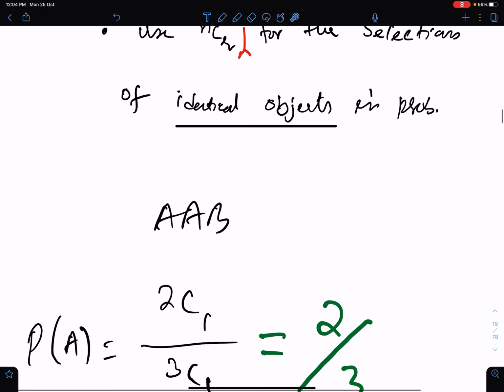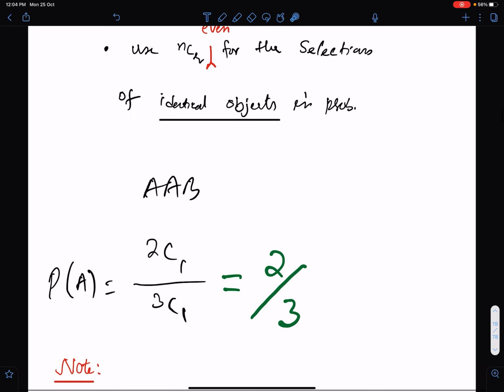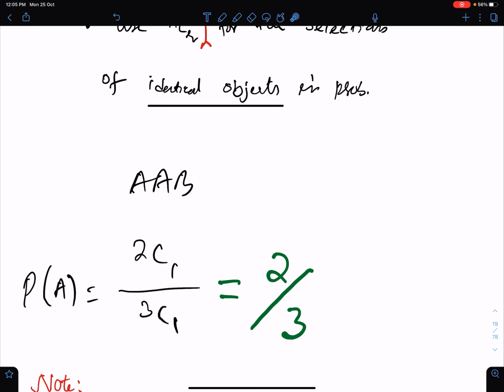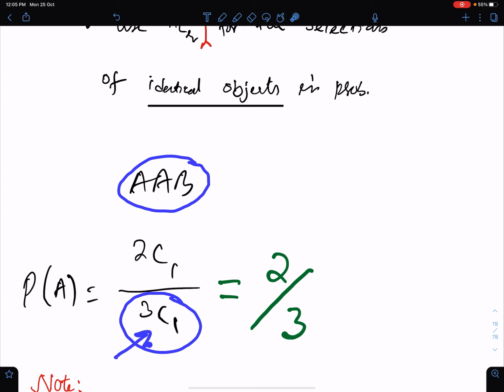For example, if we need the probability of letter A from these three letters, then we will write 2C1 for the selection of 1A from these two A's, because each A has an equal chance of occurring. That is why I use 2C1 for 1A from 2 A's. Since we have three letters altogether, for the total I use 3C1, like 1 from 3 letters.